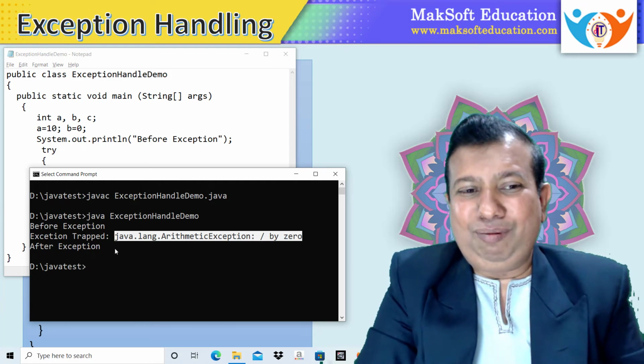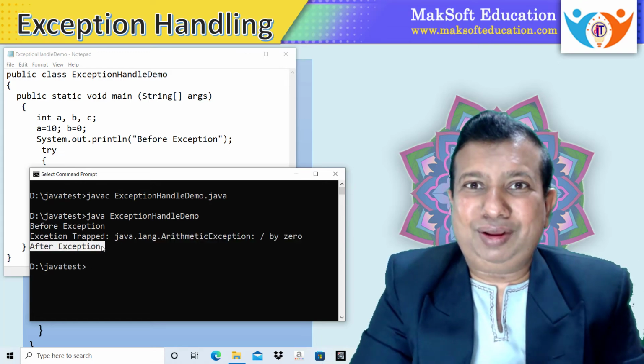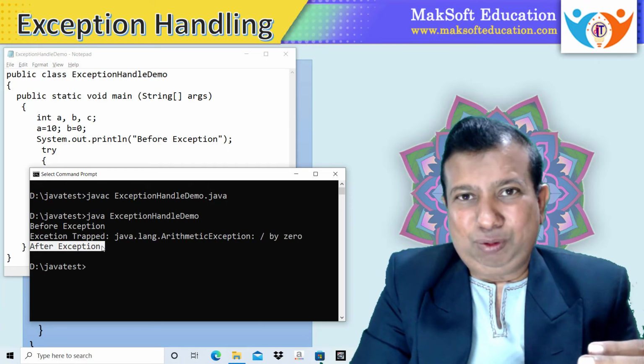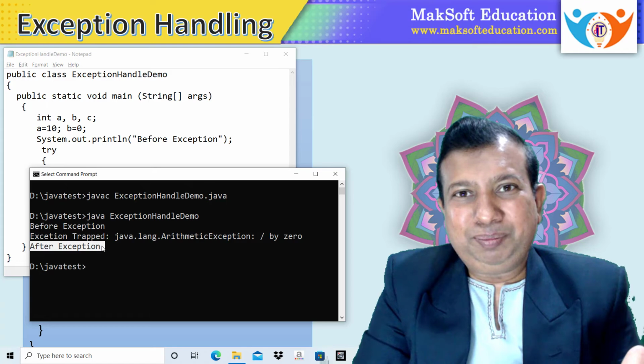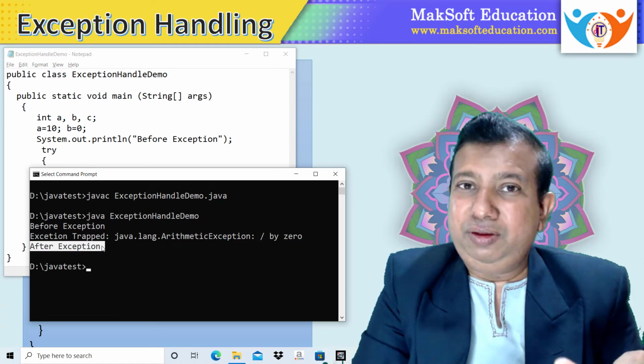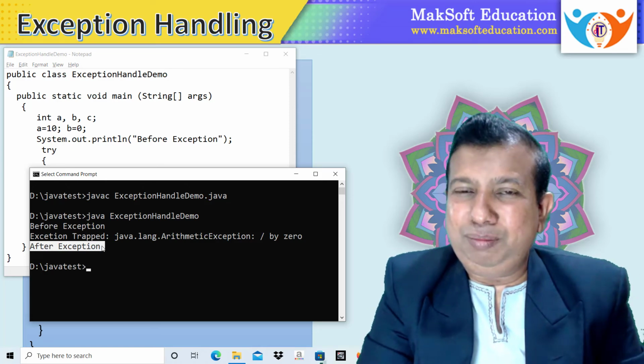And you can observe later, this is the last statement in the program that is going to display after the exception. That means in the try block there is an error, the exception occurred and was trapped by the catch block, and even after that the remaining part of the program executes without termination.